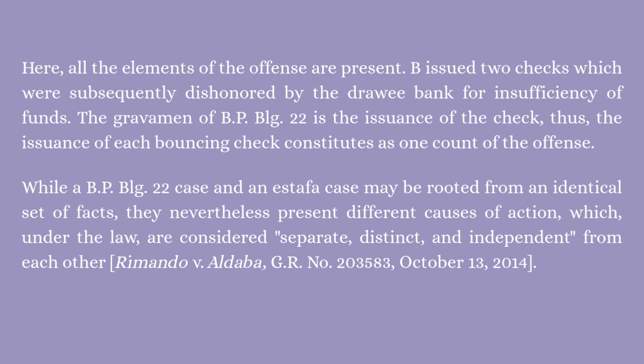Here, all elements of the offense are present. B issued two checks which were subsequently dishonored by the drawee bank for insufficient funds. The gravamen of BP Bilang 22 is the issuance of the check. Thus, the issuance of each bouncing check constitutes one count of the offense. While a BP Bilang 22 case and an estafa case may be rooted from an incidental set of facts, they nevertheless present different causes of action, which, under the law, are considered separate, distinct, and independent.